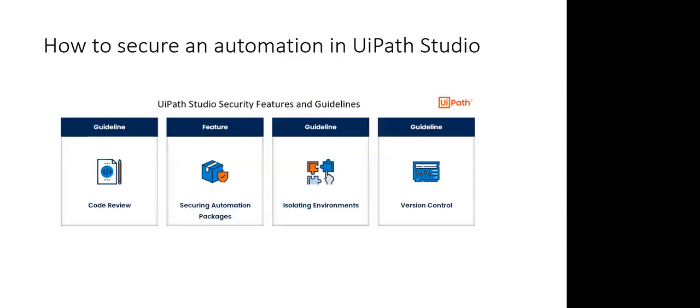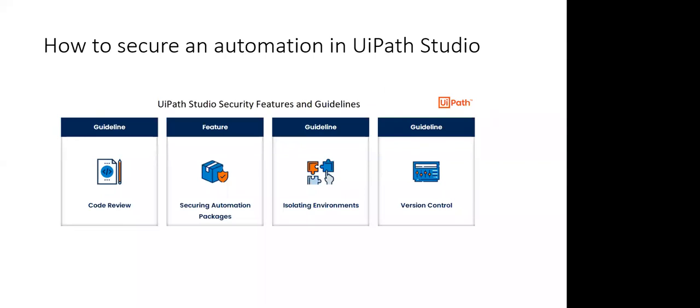So UiPath recommends a few security guidelines at each component level, like at the Studio level, then at the robot level, and then at the Orchestrator level. Today we'll be going through different security features and guidelines that UiPath recommends. Okay, let's go through the first guideline.